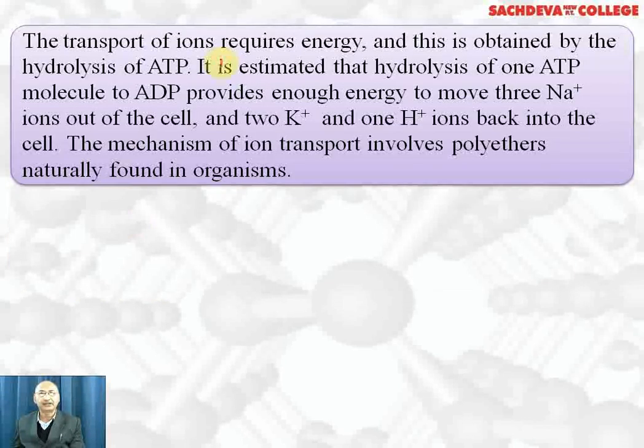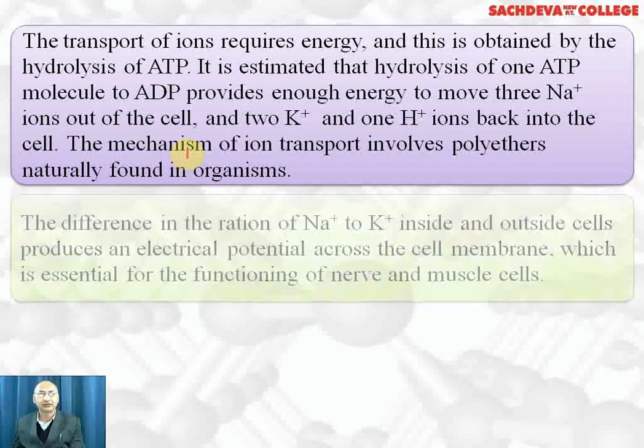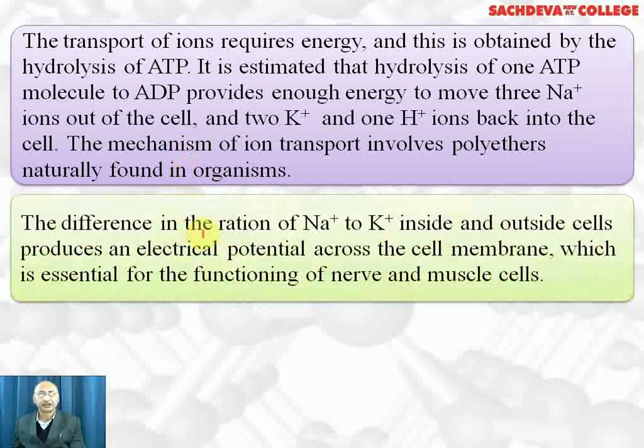The transport of ions requires energy, and this energy is obtained by hydrolysis of ATP, adenosine triphosphate. It is estimated that hydrolysis of 1 ATP molecule to ADP, that is adenosine diphosphate, provides enough energy to move 3 sodium ions out of the cell and 2 potassium ions and 1 H ion back into the cell. The mechanism of ion transport involves polyethers naturally found in organisms. The difference in the ratio of sodium ion and potassium ion inside and outside the cells produces an electrical potential across the cell membrane, which is essential for the functioning of nerve and muscle cells.